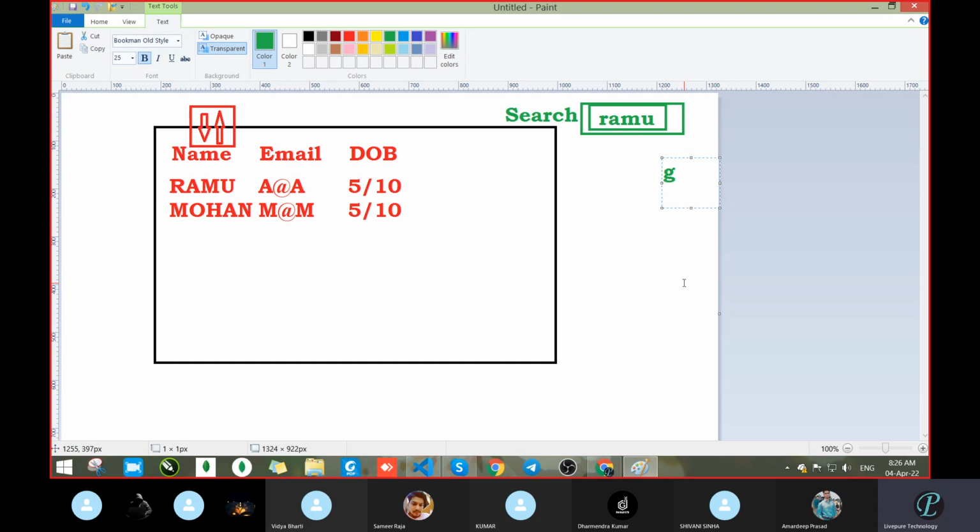Next, suppose the user had passed Ramu, but passed it in small letters, and the record which is available in our database is RAMU in capital letters. So how will you search in respect of this case? Which regular expression will work? So we will add I.